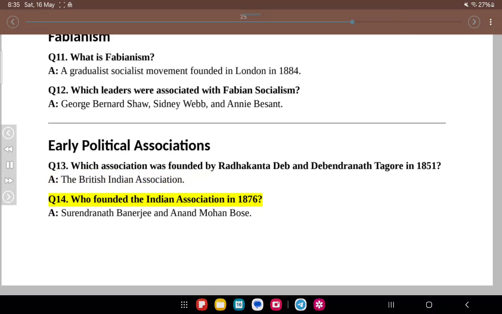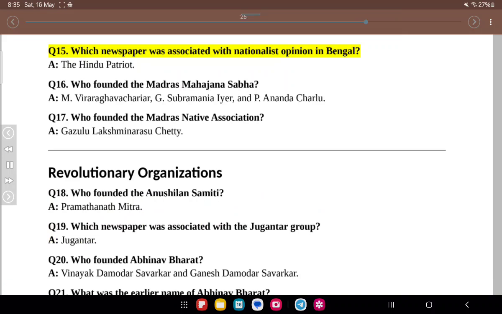Q14. Who founded the Indian Association in 1876? A. Surendranath Banerjee and Anand Mohan Bose. Q15. Which newspaper was associated with nationalist opinion in Bengal? A. The Hindu Patriot.